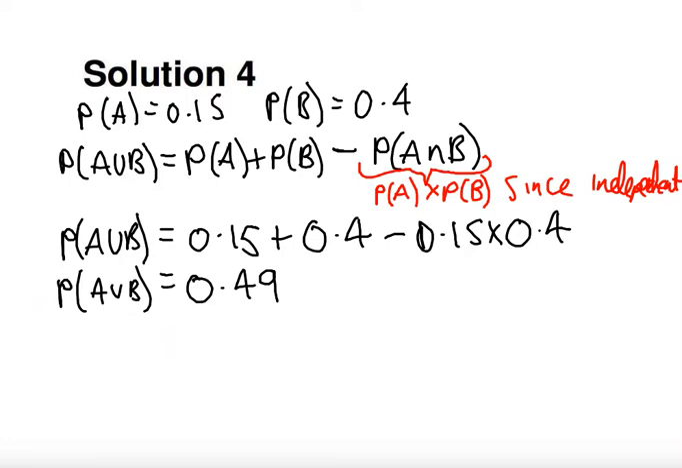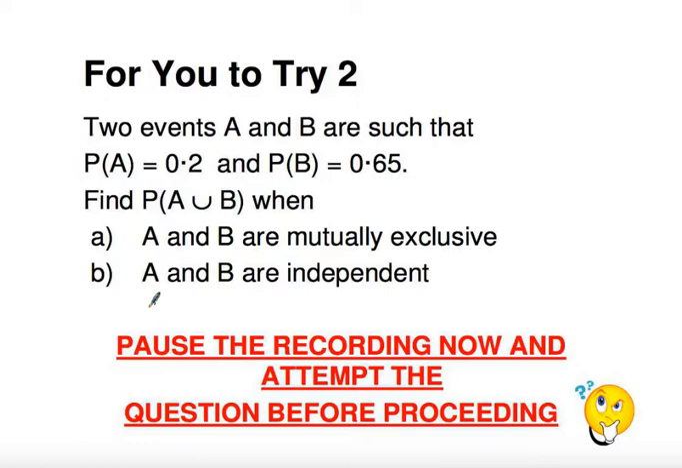Okay, well let's have a look for you to have a go now. So we have two events A and B such that probability of A is 0.2 and probability of B is 0.65. I want you to find probability of A union B, first of all, if A and B are mutually exclusive. Second of all, if A and B are independent. So pause the recording now and attempt the question before proceeding.